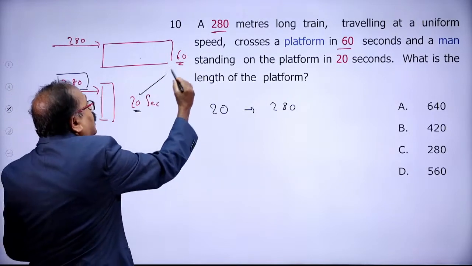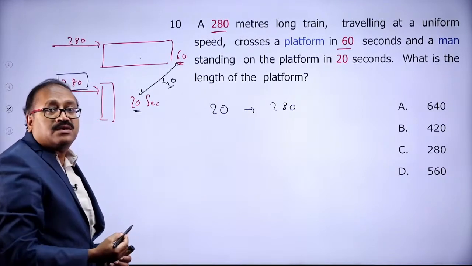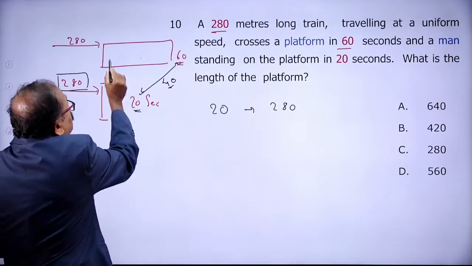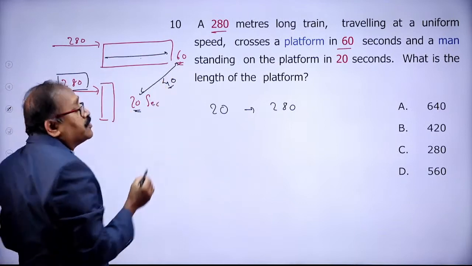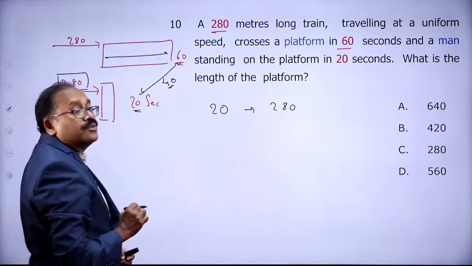So, there's 20 and 60. That's 40 seconds, the extra time it takes. Why is it extra time? Because it has to cross the length of the platform. So, in 40 seconds, it crossed the length of the platform.